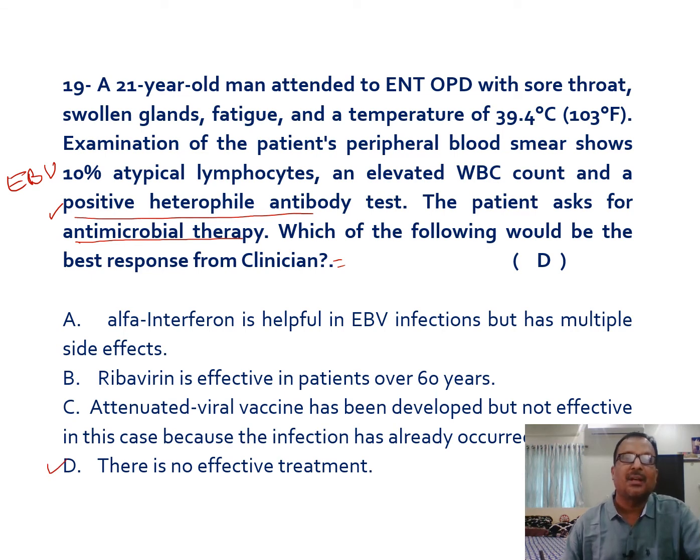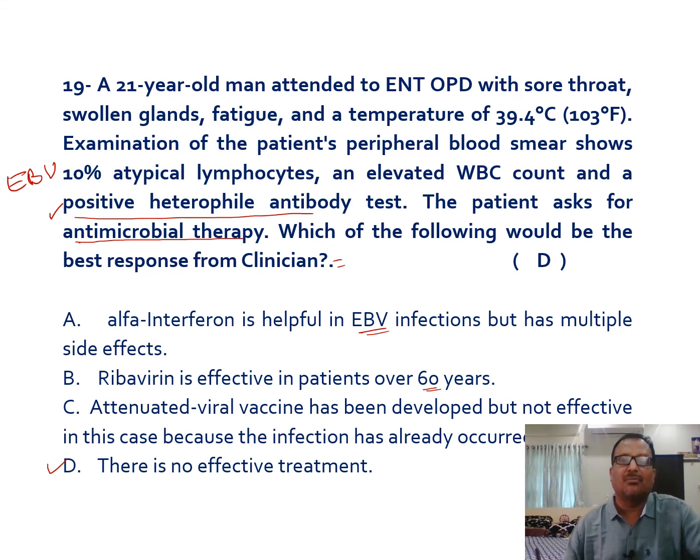Why, we will see. Alpha interferon is helpful in Epstein-Barr viral infections but has multiple side effects, so we are not using it for this particular virus. Ribavirin is effective in patients over 60 years, but even though we use it, it is not much useful for this viral infection.